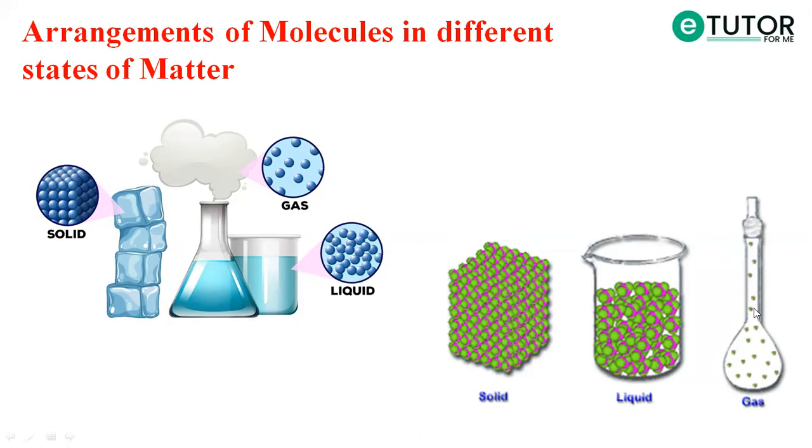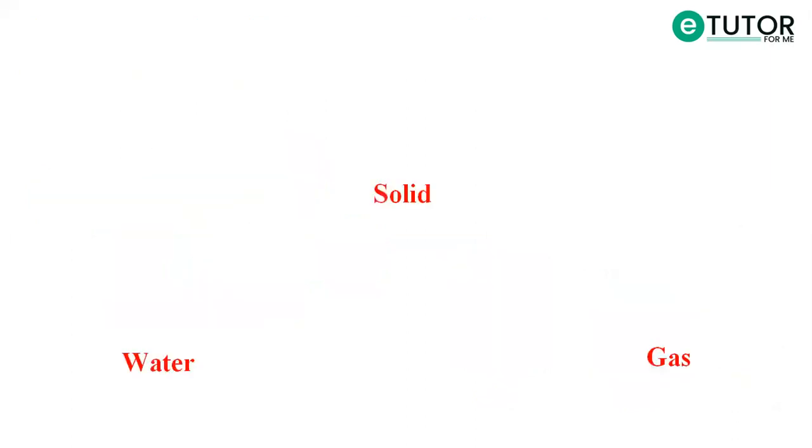And in the last state, the gaseous state of matter, the distance between the particles is very, very large. That's why the force of attraction between the particles is very, very weak, and the kinetic energy of these particles will be very high, or we can say maximum. These are the three criteria on which we can differentiate the solid, liquid, and gas states of matter.